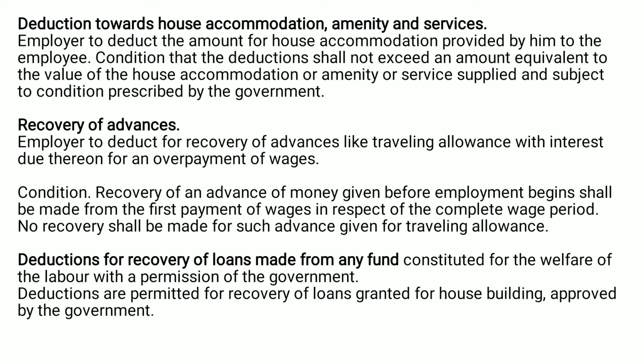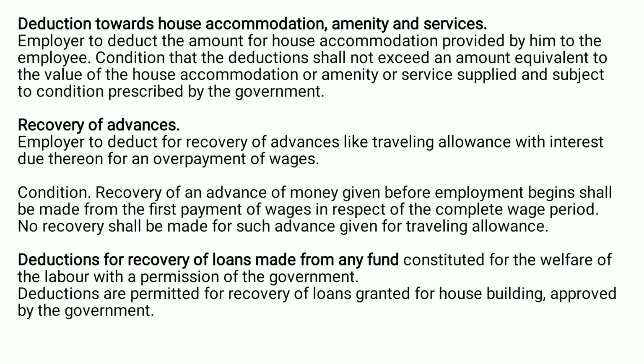Now, deduction towards house accommodation, amenity, and services. House accommodation is provided by the employer to the employee. The employer has the right to deduct the amount from the wages. Condition: the deduction amount should not exceed the value of the house accommodation, amenity or services provided to the employee. Recovery of advances, like traveling allowance, with the interest.